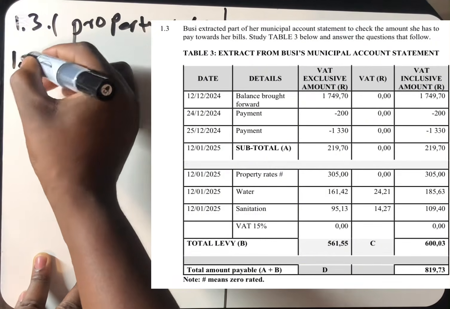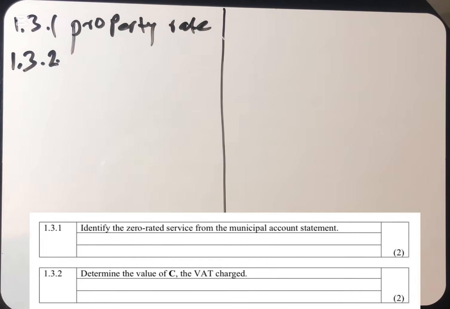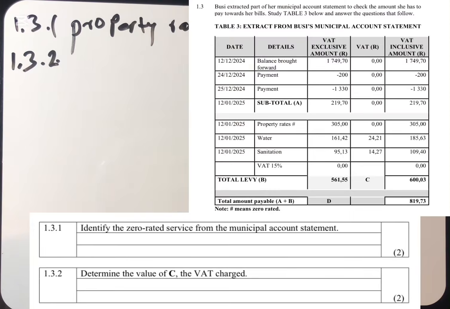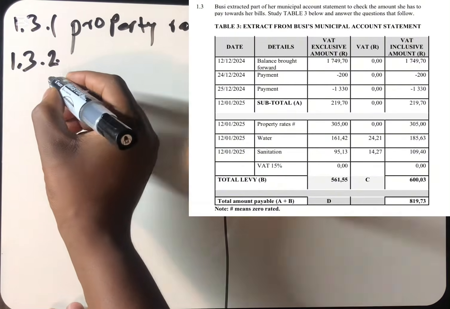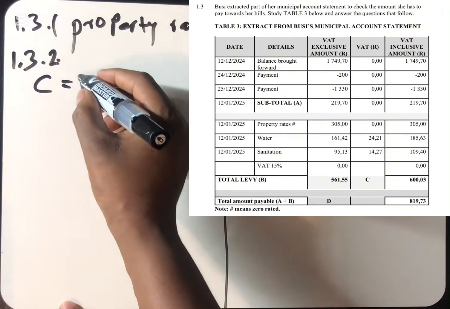That is our answer. Moving right along to 1.3.2. It says determine the value of C, the VAT charged. So now they want you to determine the value of C, which is the value charged. It is very simple. We can just find the difference between 603 and 561.55.